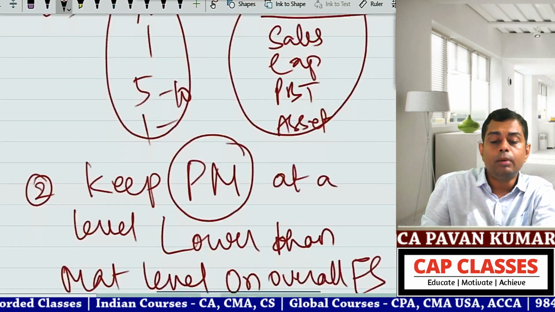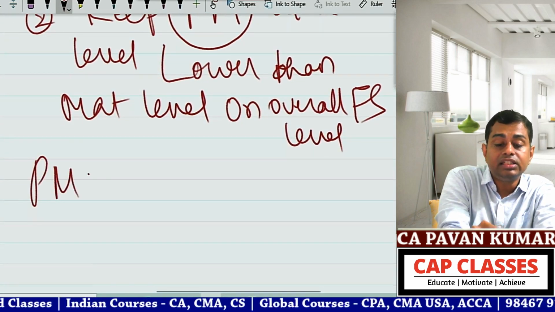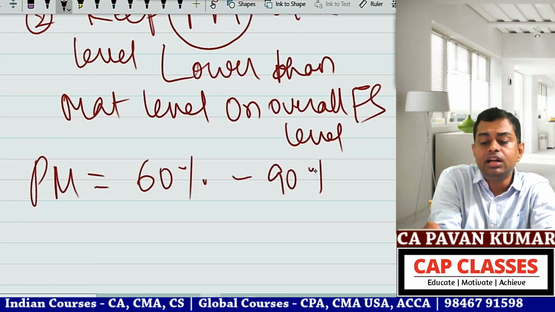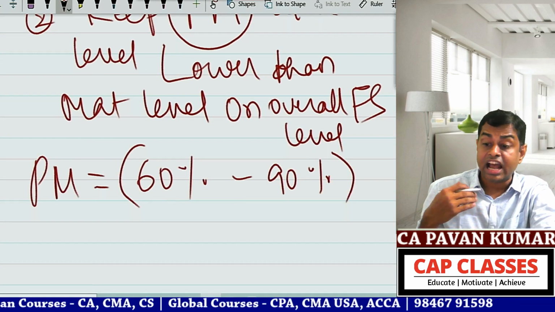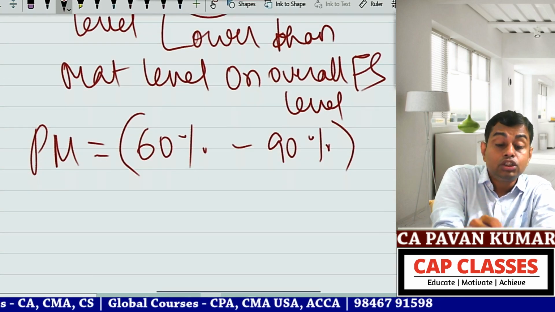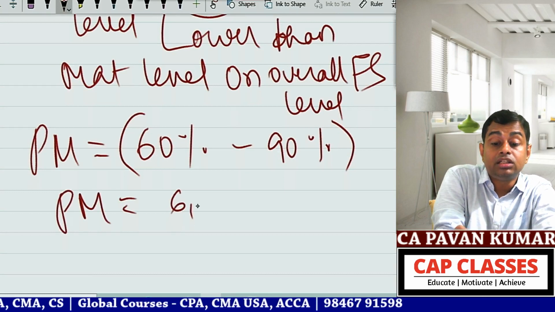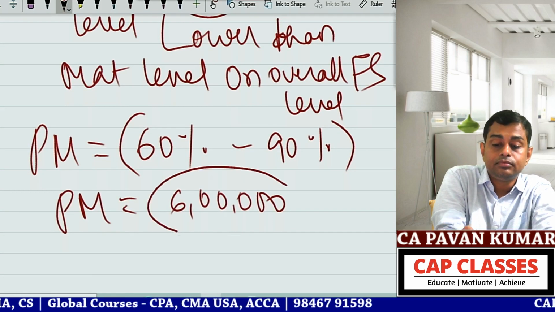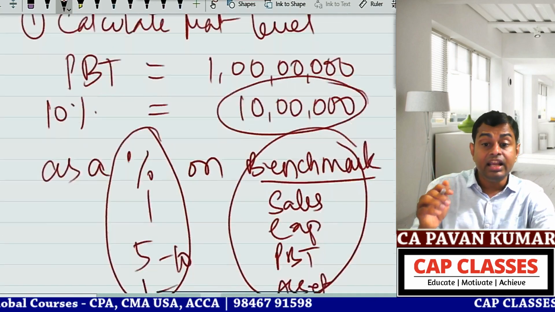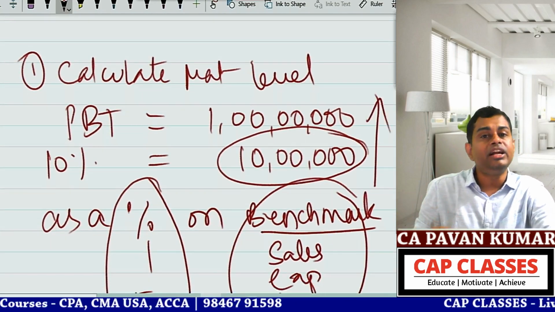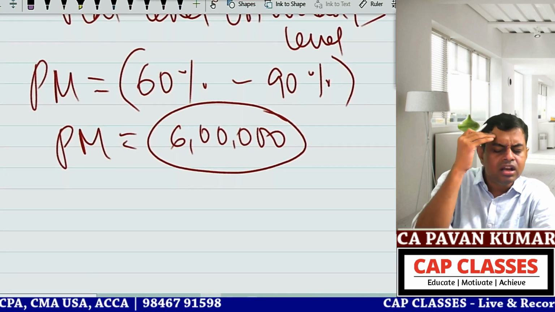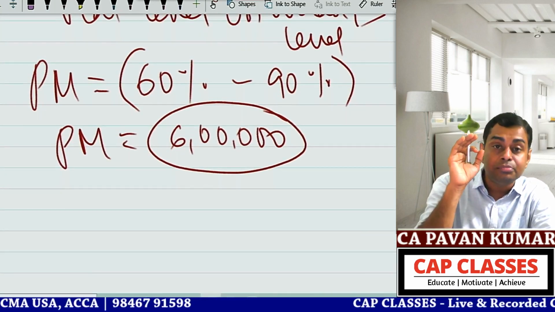Now you apply performance materiality somewhere 60% to 90%. If you are an aggressive auditor, you will go to 90%. If you are a very conservative auditor, you will go to 60% only. So I will say my performance materiality is 6 lakhs only. So I keep my mind on 6 lakhs. Actually, anything above 10 lakhs is material for the company. But I am keeping anything above 6 lakhs as material for me.